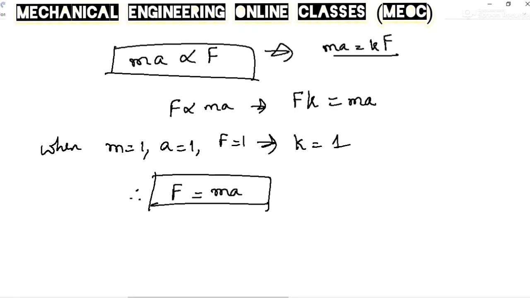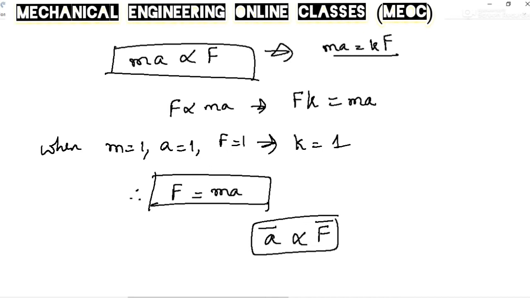Or in other words, if the external force that is acting on a particle is not zero, then the particle will have an acceleration which is proportional to the magnitude of the resultant and in the direction of the resultant force. So a is directly proportional to F and in the same direction. So let us see this for rectilinear motion, that is the rectangular coordinate system, and also for curvilinear motion in the natural coordinate system.